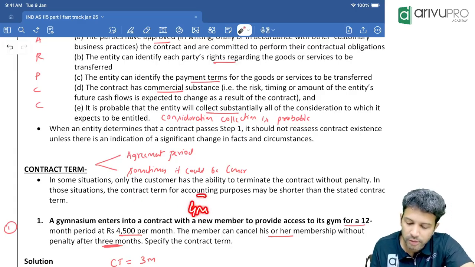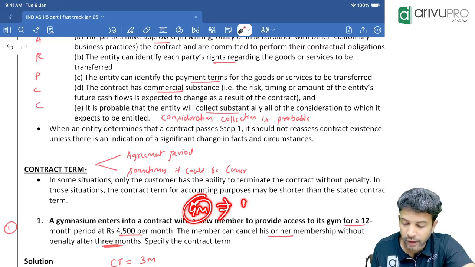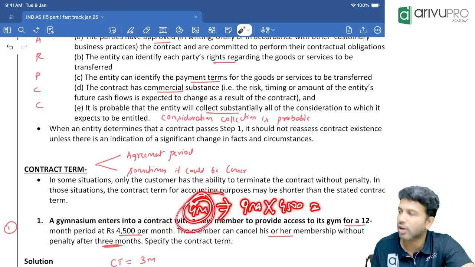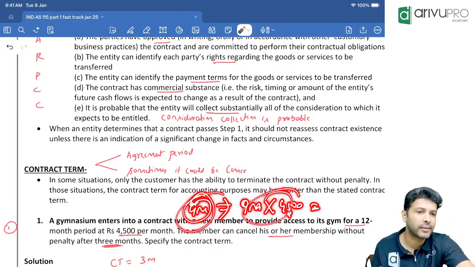Suppose in the 4th month, the customer cancels the contract. And the gym people say, oh no, only 3 months you have taken the gym, 9 months you have cancelled, pay me 9 months of 4,500 rupees. Can the gym tell the customer, since you cancelled the contract in the 4th month, pay me the balance 9 months of gym fees? Will it work like that?